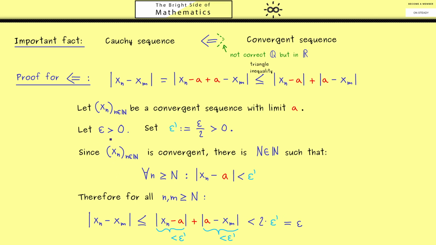So for any epsilon greater than 0, we find a capital N, such that for all n, m greater than N, we find that the distance between both members is less than epsilon. And that's exactly the definition of a Cauchy sequence. With this, we have proven the implication we wanted to prove.